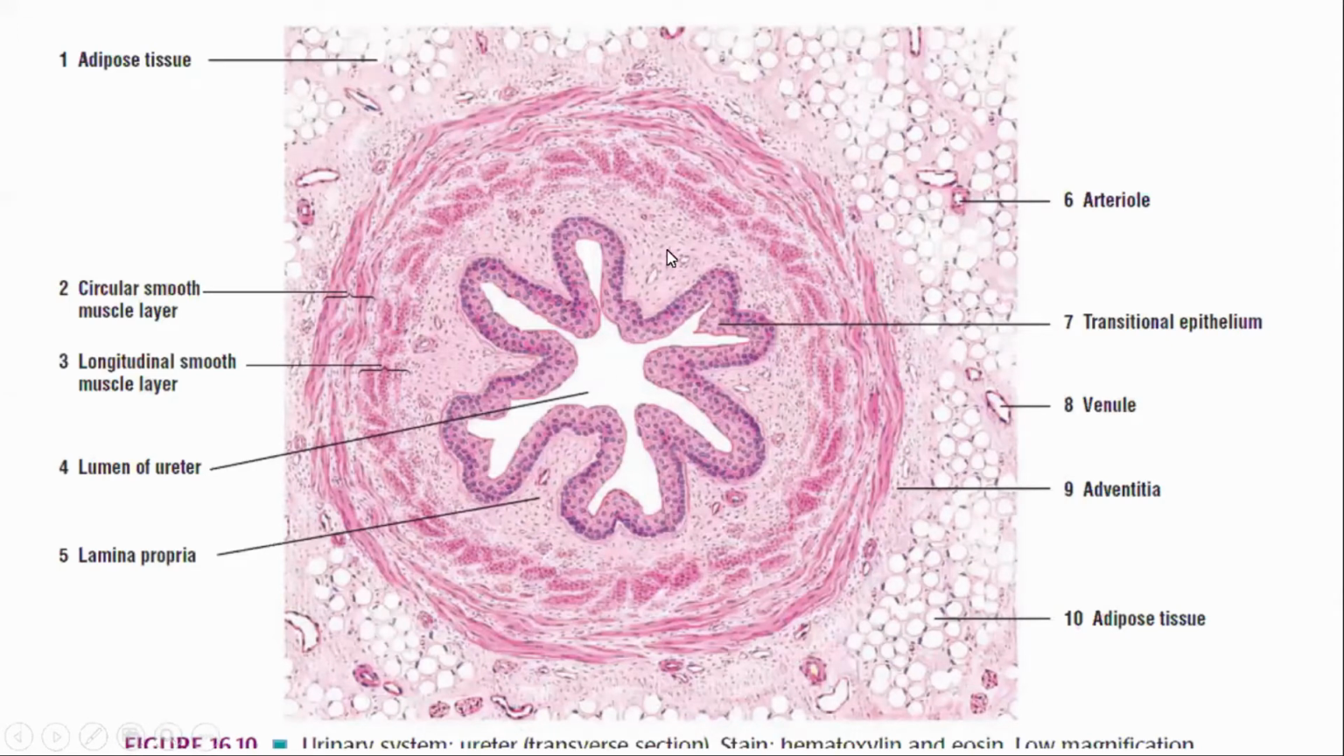Actually, this is the empty ureter, which has a star-shaped lumen. Star-shaped. In the distended ureter, this does not occur. But in the empty ureter, the lumen of the ureter is star-shaped. But in the distended ureter, it disappears.